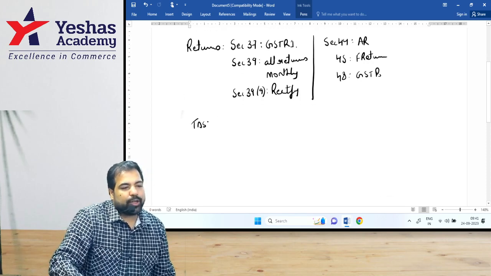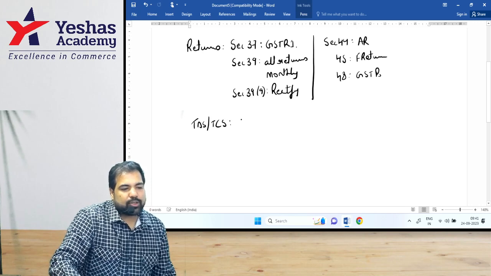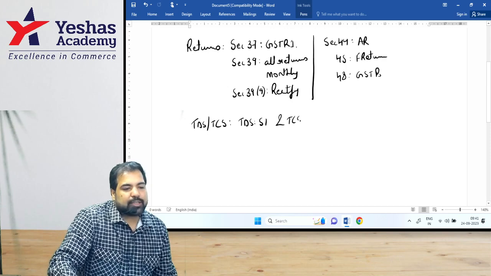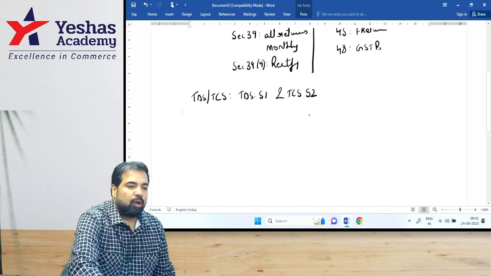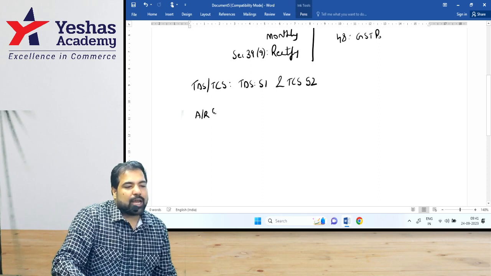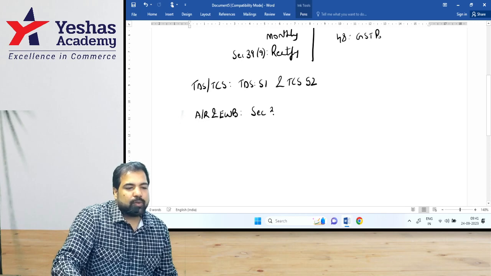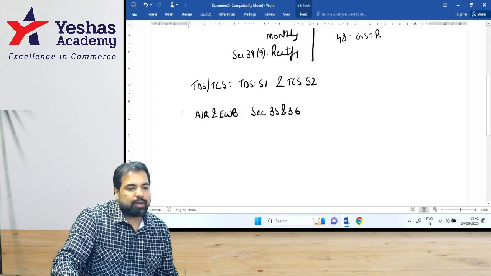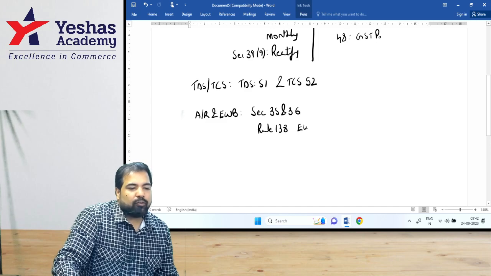TDS, yes, very simple. Only two sections, TDS and TCS. What are the section? For TDS, it is 51. And for TCS, it is, guys, what? 52. Alright. Next, accounts, records, and e-way bill. Only and only one section here. Section 35 and 36 for accounts and records. And rule 138 for e-way bill.